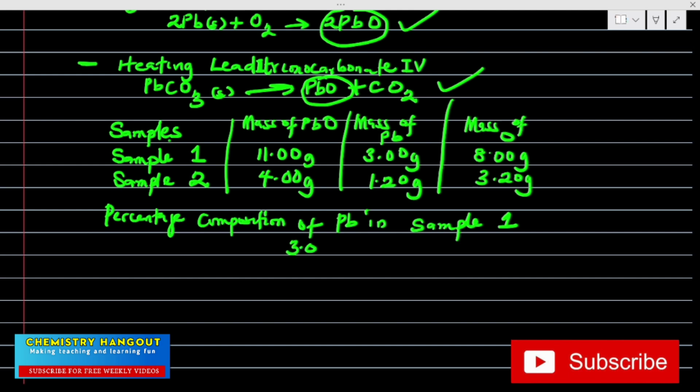That's 3.00 in the first sample, over the total mass of the compound, that's the lead oxide, 11.00, times 100 over 1. So 3.00 times 100 divided by 11 gives approximately 27.27%.